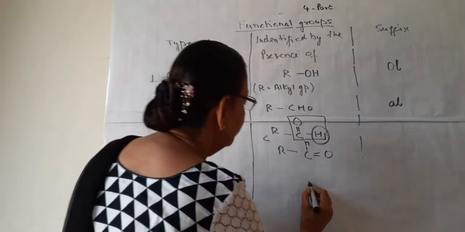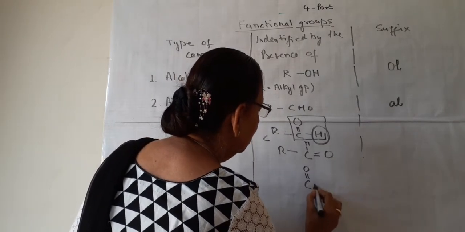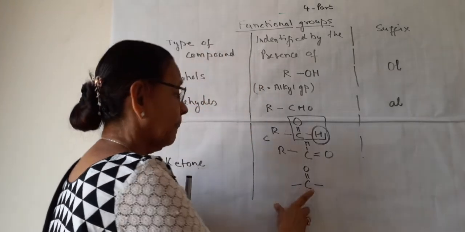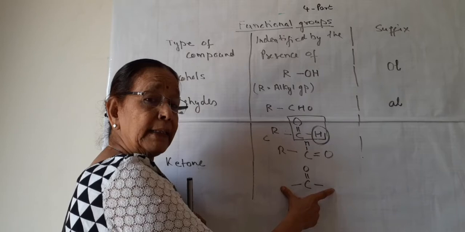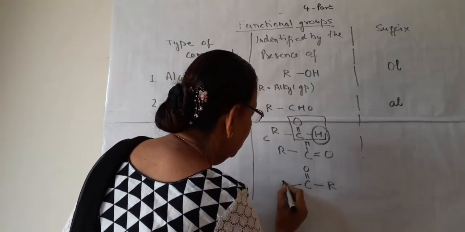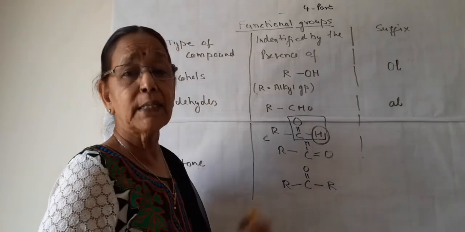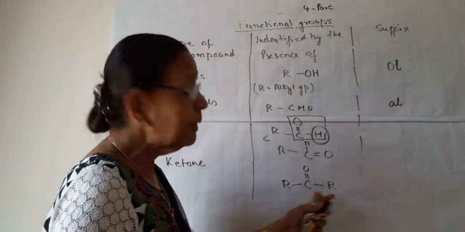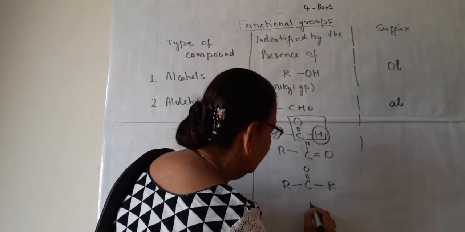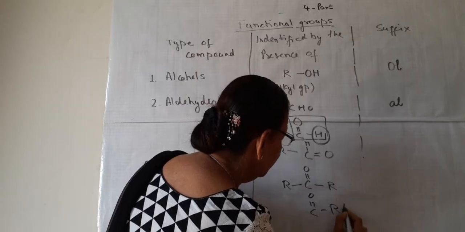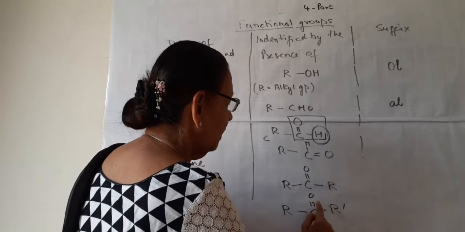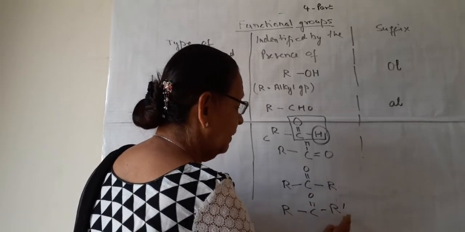What is ketone? Ketone is like aldehyde, but on both the sides it is flanked by carbons only. So on this side and on this side, on both the sides, alkyl group or carbons should be present. They may be similar or they may be different. These two carbon chains may be R and R, or they may be R and R dash.